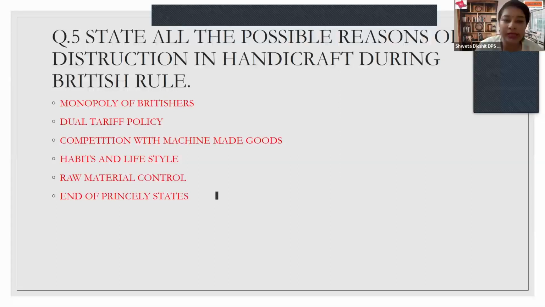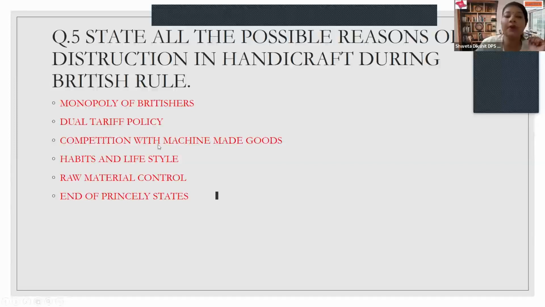Dual tariff policy. In the second last topic, I talked to you about dual tariff policy. I once briefed it. When anything was imported from Britain or exported directly to Britain, there were no tariffs. Whereas if anything was exported to the rest of the world or imported from the rest of the world other than Britain, there were high taxes charged on them.